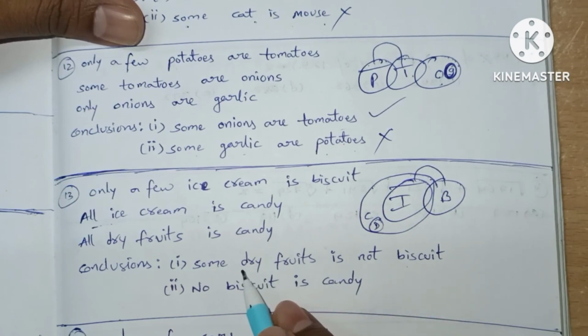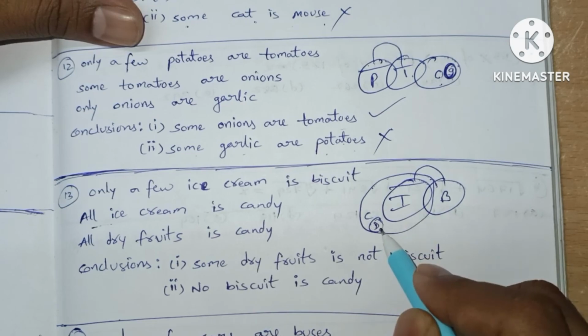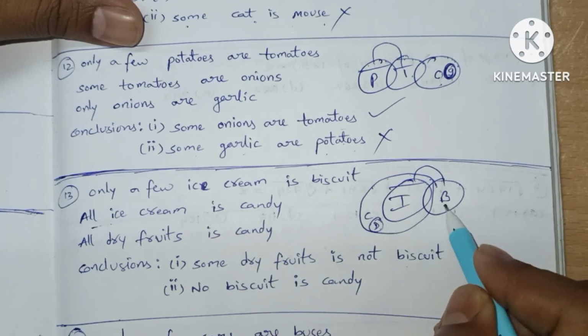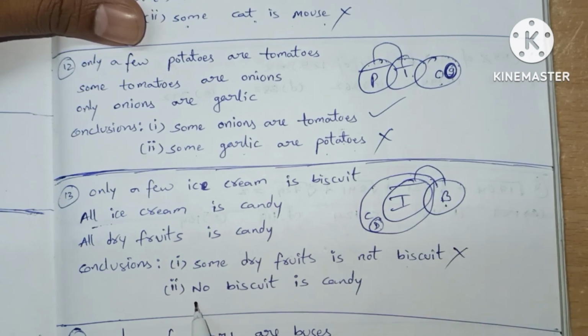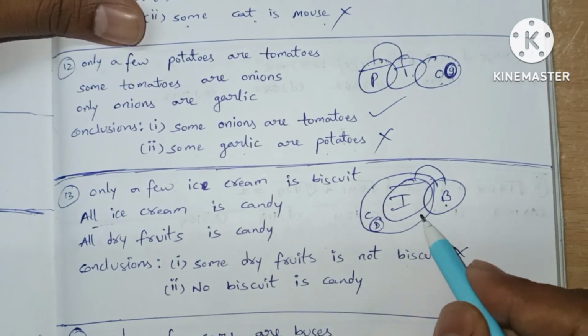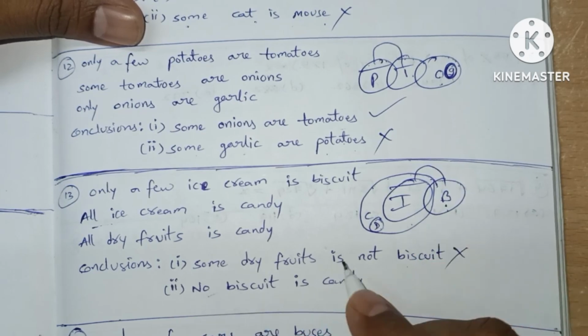We need to check if all dry fruits can be biscuits. Yes, this all case is possible. So this case fails. No biscuit is candy. Biscuit and candy have some relation, and it is saying no biscuit. So this case also fails.